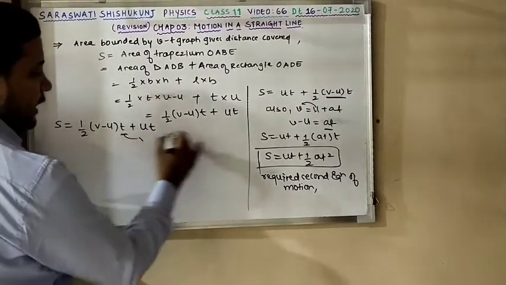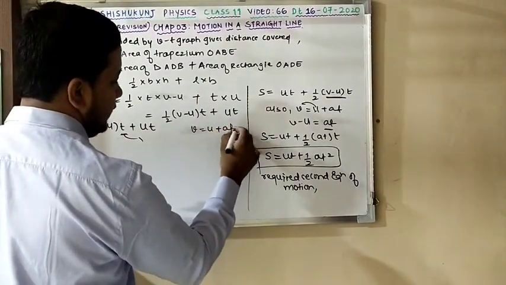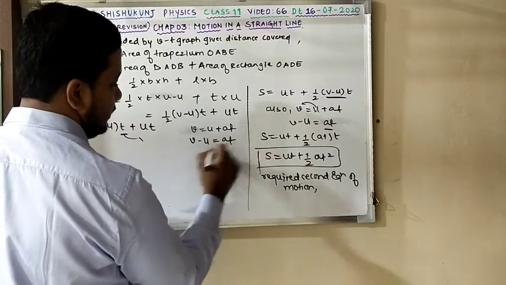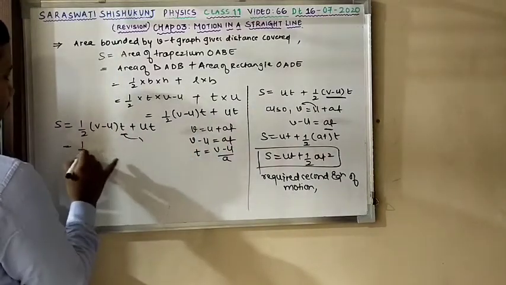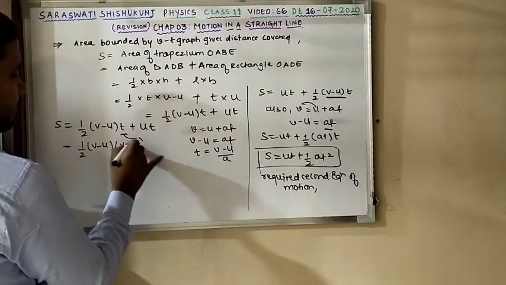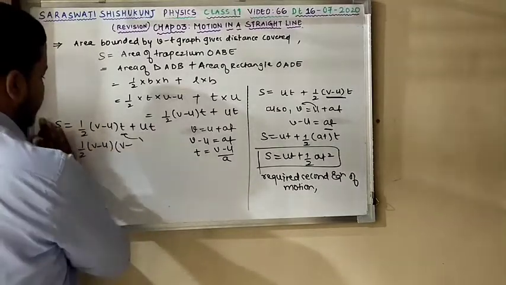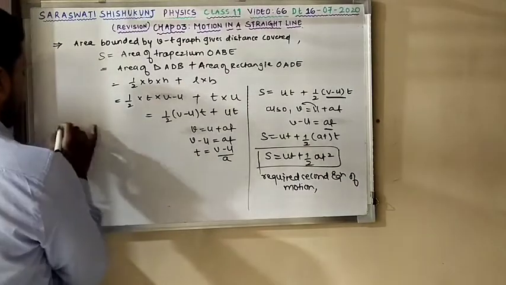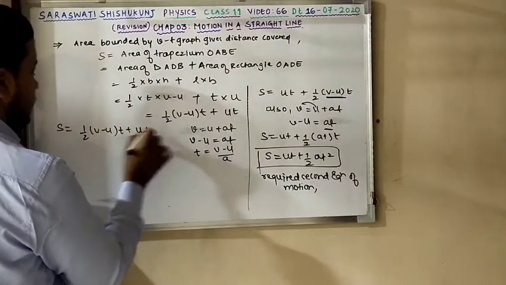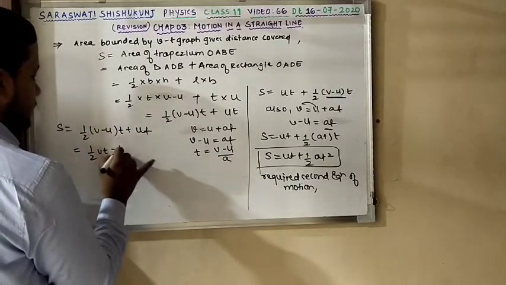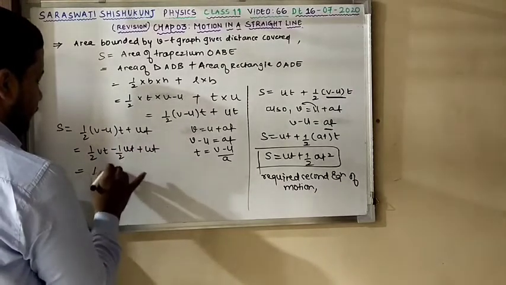We have the equation v is equal to u plus at, so I can write v minus u is equal to at, and for t I can write (v minus u) by a. Wait a minute, I can open s, that is equal to half (v minus u) into t plus ut. So I can write half vt minus half ut plus ut.